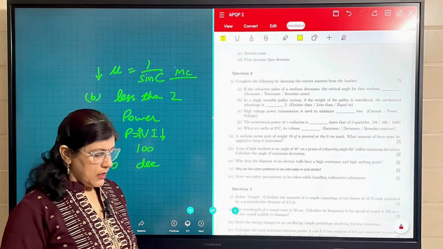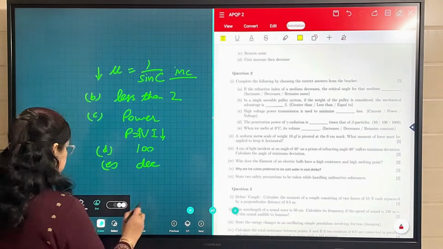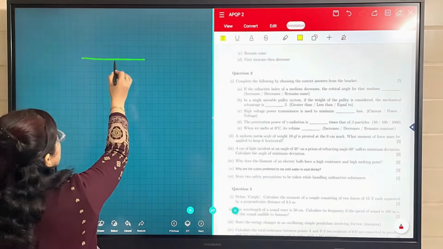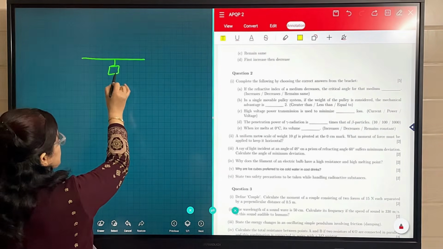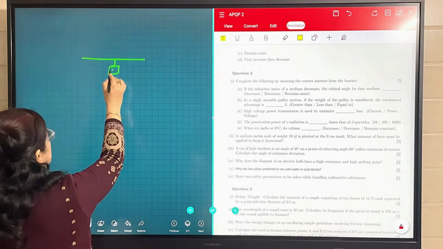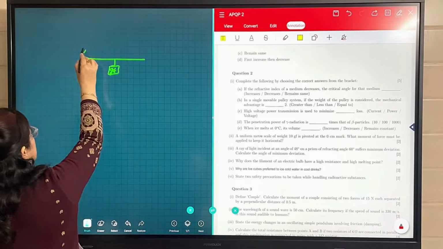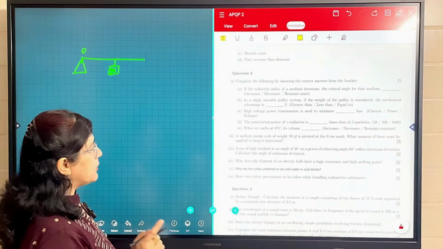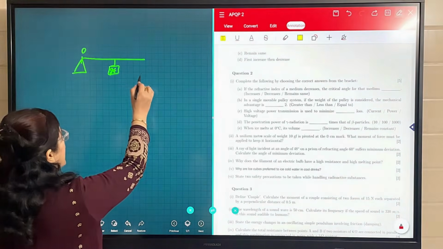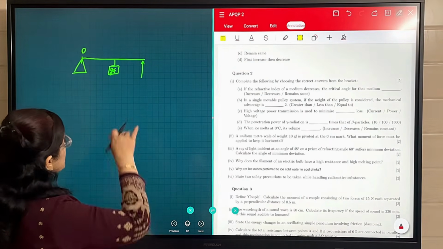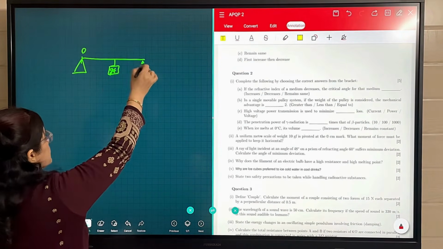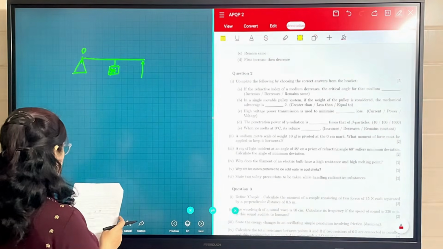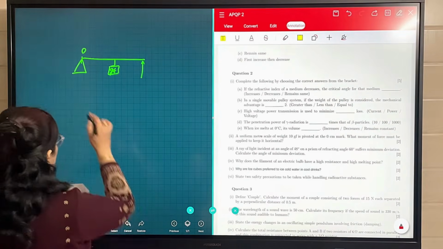In the second part of the same question, a uniform meter scale of weight 10 GF, weight is always at the center, is pivoted at the 0 centimeter mark. It is pivoted means the fulcrum is on this side. What moment of force must be applied to keep it horizontal? So we know that we have to apply some moment of force, otherwise it will bend toward this side, right side. So to avoid this, to keep it in the equilibrium position, we have to apply some force, and this force moment is equal to moment.